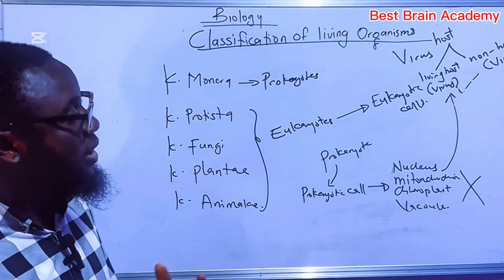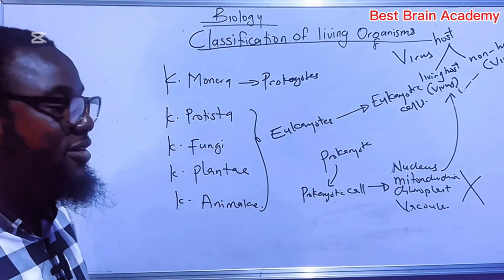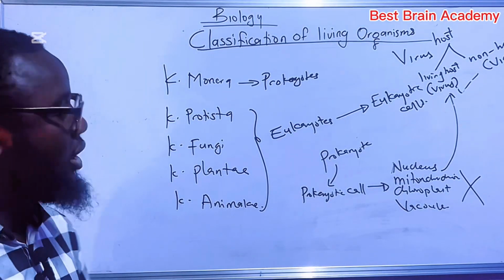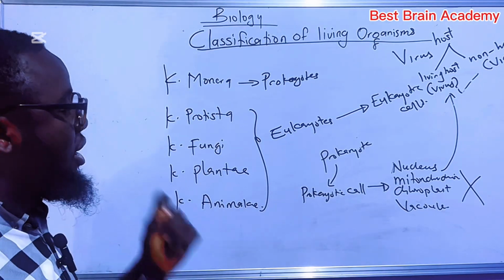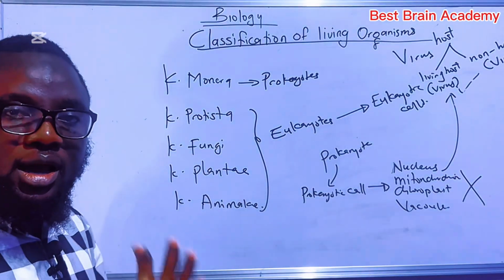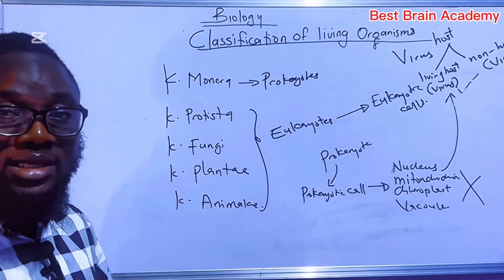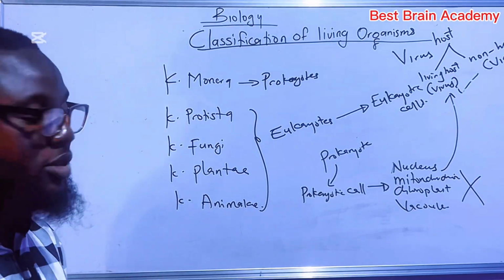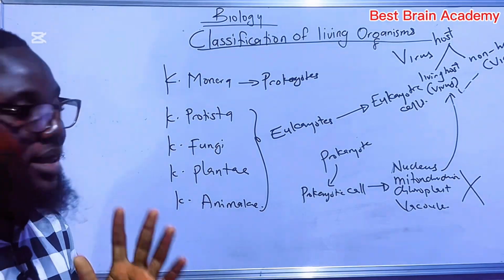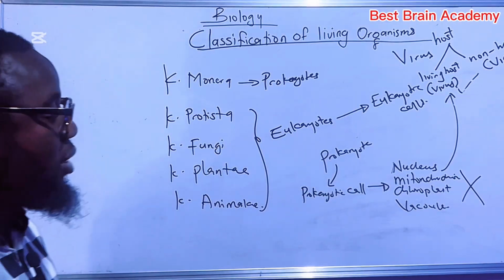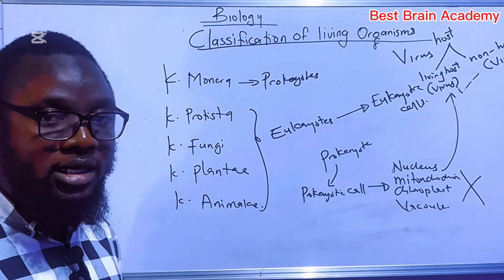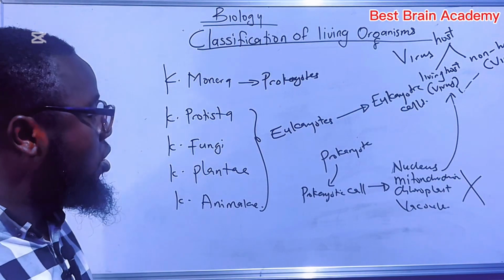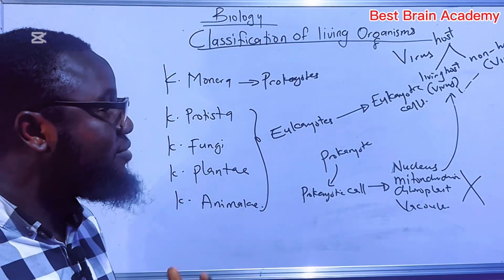Now, since I've explained, by now you should have learned that there are five major kingdoms of living organisms: kingdom Monera, Protista, Fungi, Plantae, and Animalae. And also by now you should have learned that only kingdom Monera are prokaryotes, meaning that they have organisms that are made of prokaryotic cells, while the rest of the kingdoms are eukaryotes, which means that they have organisms that are made up of eukaryotic cells. And also, I've explained to you what a prokaryotic cell is. They are cells that lack membrane-bound organelles, while eukaryotic cells are cells that have membrane-bound organelles.